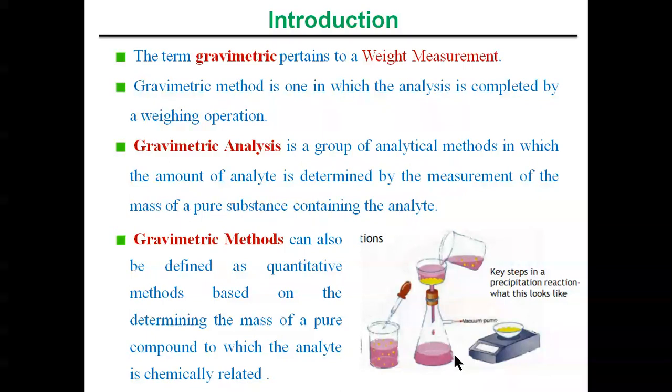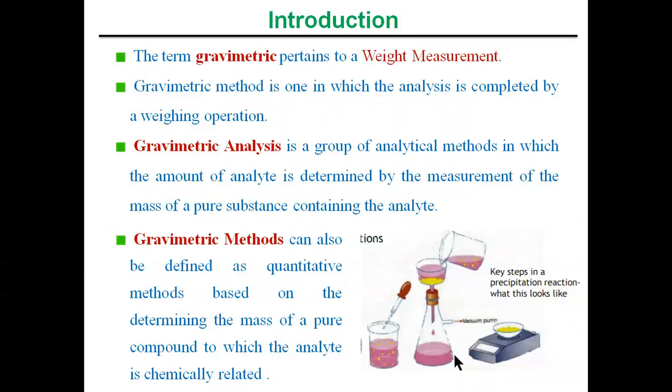Gravimetric analysis or a gravimetric method is a group of analytical methods in which the amount of analyte is determined by the measurement of mass of a pure substance containing the analyte. So it's simply a measurement of the mass of a pure substance containing the analyte. So we just need to measure the mass of the substance or mass of the analyte. That is what gravimetric analysis means.